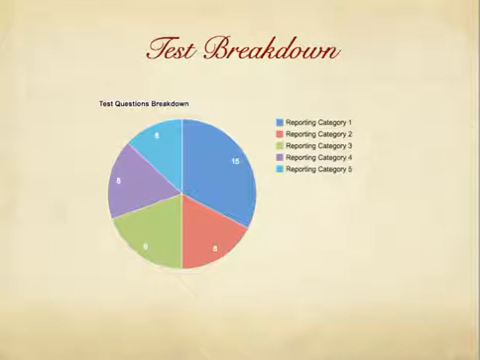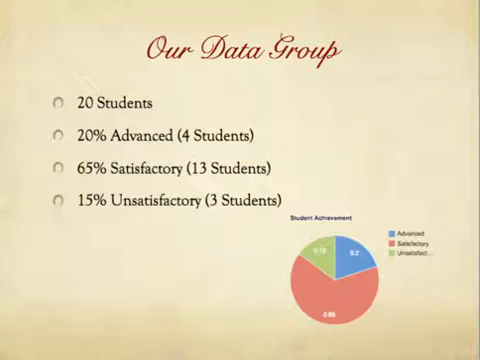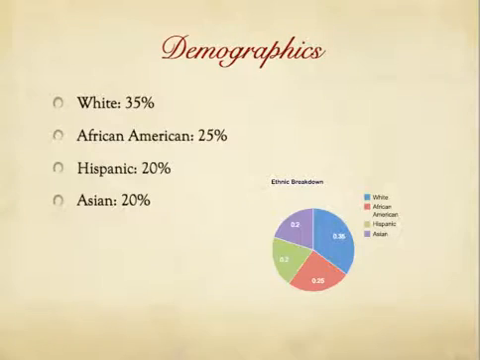When you look at the test breakdown, 15 questions were focused on Category 1, 8 questions hit on Category 2, 9 questions Category 3, 8 questions Category 4, and 6 questions Category 5. We had 20 students who took the assessment. 20%, which is 4 students, scored advanced. 65% scored satisfactory, that's 13 students, and 15% unsatisfactory, that's the 3 students who did not pass this test.